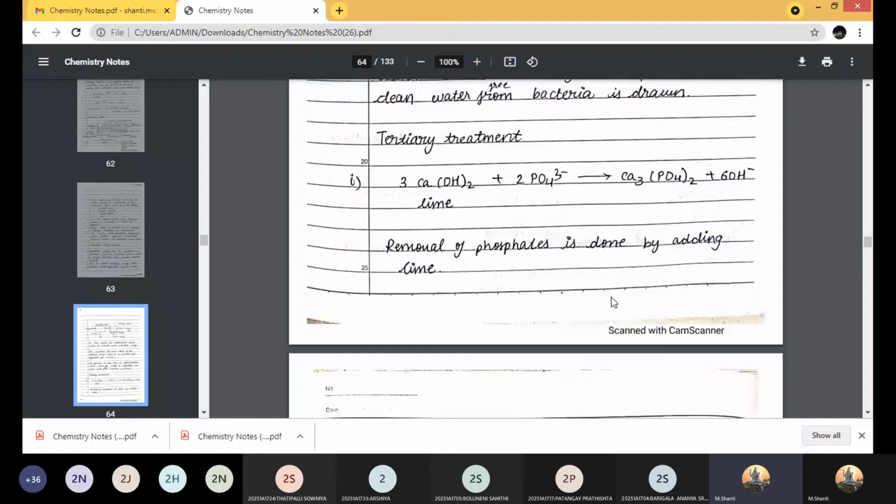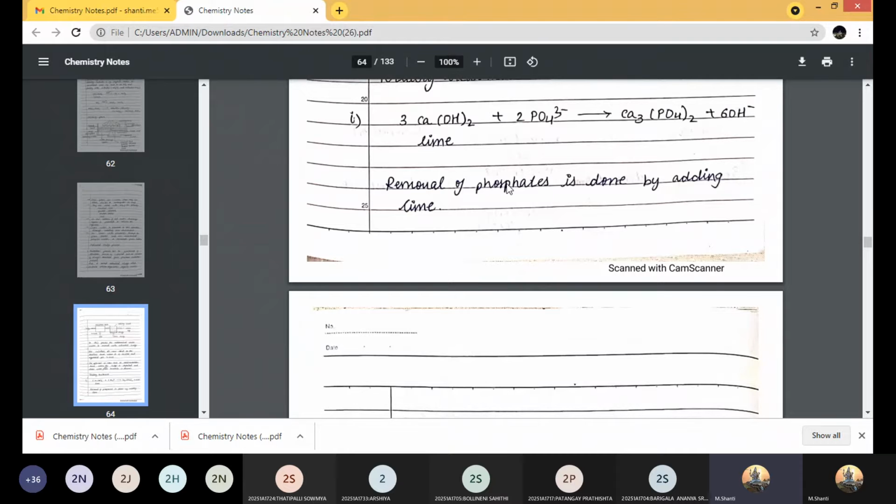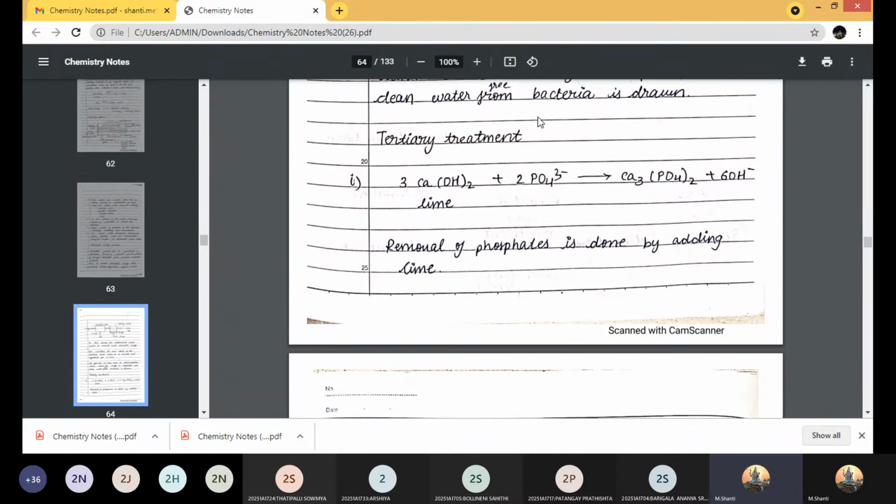Now coming to the last step, that is the tertiary treatment. Secondary treatment can be done either by the biological treatment using trickling filters or by the activated sludge process. In tertiary treatment, you may be surprised to see that there could be phosphates left untreated by the previous treatments.